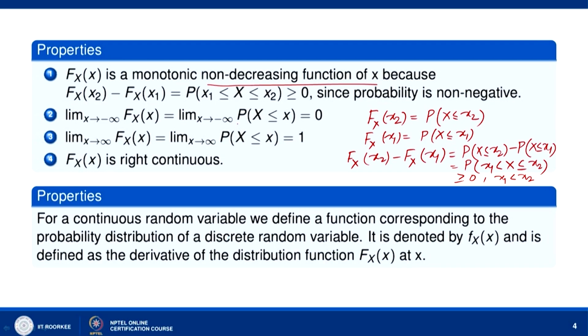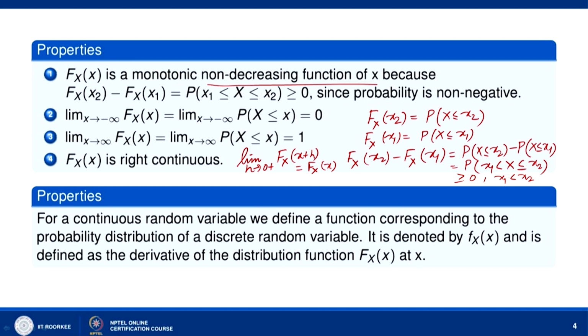So, when x tends to minus infinity, F_X(x) tends to 0. The limit as x tends to infinity of the probability that X is less than or equal to x will be equal to 1, because then the total probability will be equal to 1. F_X(x) is right continuous. Right continuous means the limit as h tends to 0 from the right of F_X(x+h) is equal to F_X(x). So, it is right continuous.